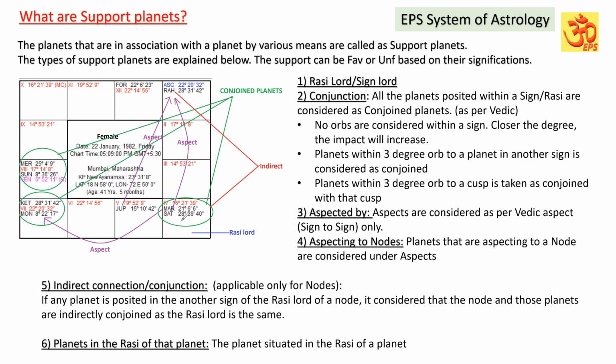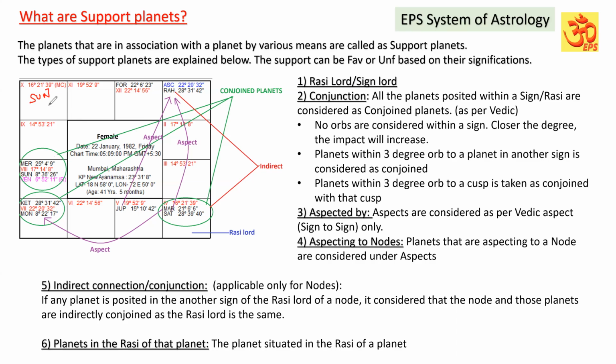It means if a planet is posted in another sign of the Rasi Lord of your node, suppose Ketu is here in the sign of Jupiter. Here in the Jupiter sign, now there is no planet. Suppose here Sun is posted. Though Sun and Ketu are not connected, Ketu represents Jupiter.